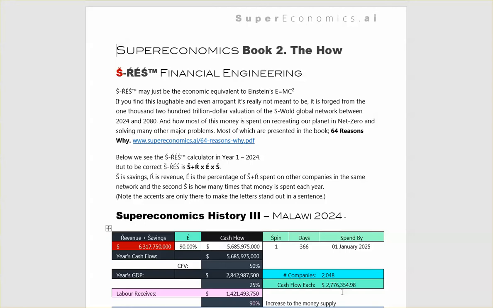But to be correct, Š-toire éŠ is S plus R times E times S, where S is for savings, R is for revenue, E is the percentage of savings and revenue spent on other companies in the same network, and the second S is how many times that money is spent each year. Note the accents are only there to make the letters stand out in a sentence.